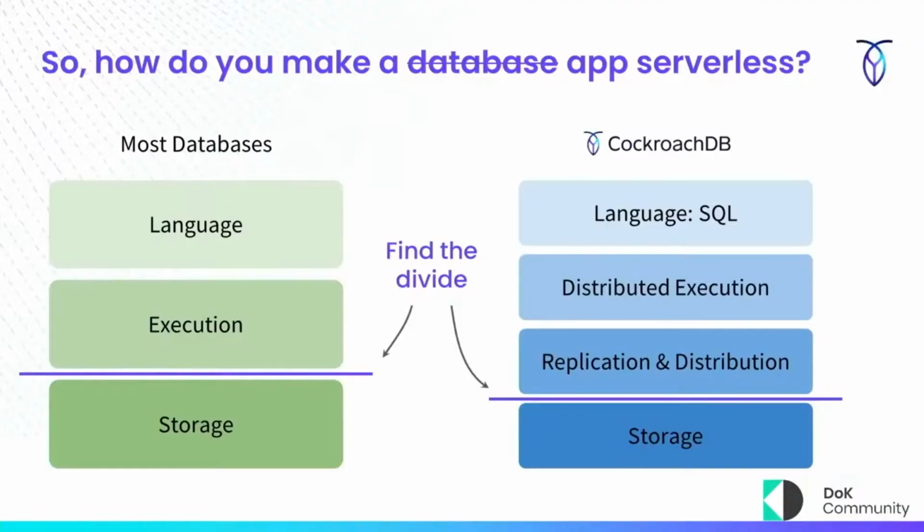Now, not every application is a single binary. We implement ourselves as a single binary because I think it simplifies this whole process. If you think about it, a database is a single binary. I have Postgres. What if I was to take the execution part of Postgres and separate that out from all the bits that are actually doing the storage? So there's 2 instances of how we would make something serverless on this one slide. For us, it's really about how we replicate and distribute, and then the storage down below is really where things are going to be static. We're going to actually hold on to those things.